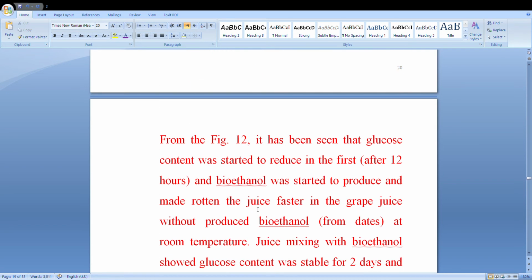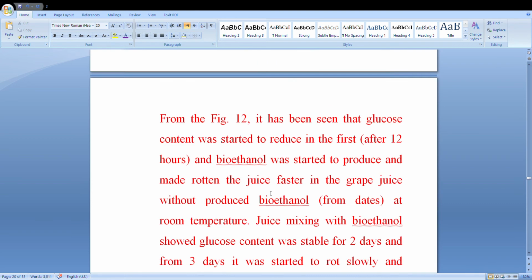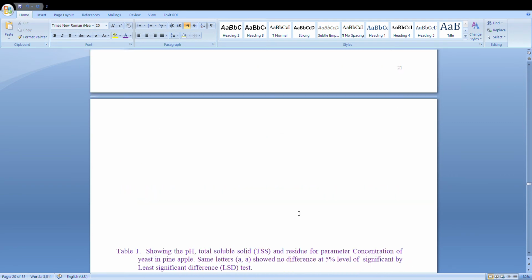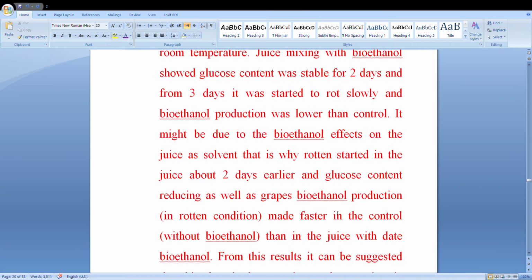So here you can see different types of bioethanol solvent and antiseptic. This is important.